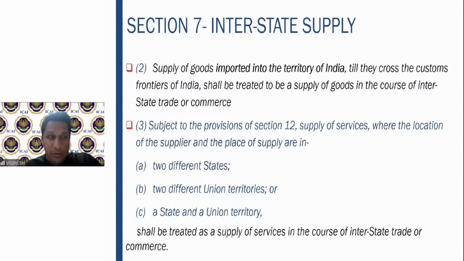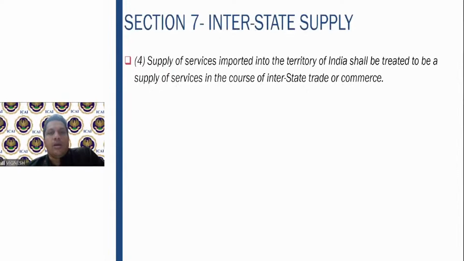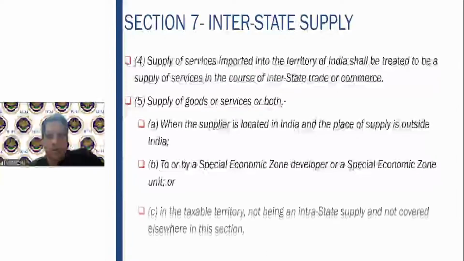So why this subject to provisions of section 12? Wherever you read in the place of supply, you will clearly know that in separate cases, the place of supply is given. So those provisions, whatever is specifically given in the section, we have to take. But apart from that, the general rule: location of supplier and place of supply in different states or union territories, or one state and union territory, means it is to be treated as the supply of services in the course of interstate trade or commerce. 7 subsection 4 again tackles importation of services. If you import any services, it is to be treated as a supply of service in the course of interstate trade or commerce.